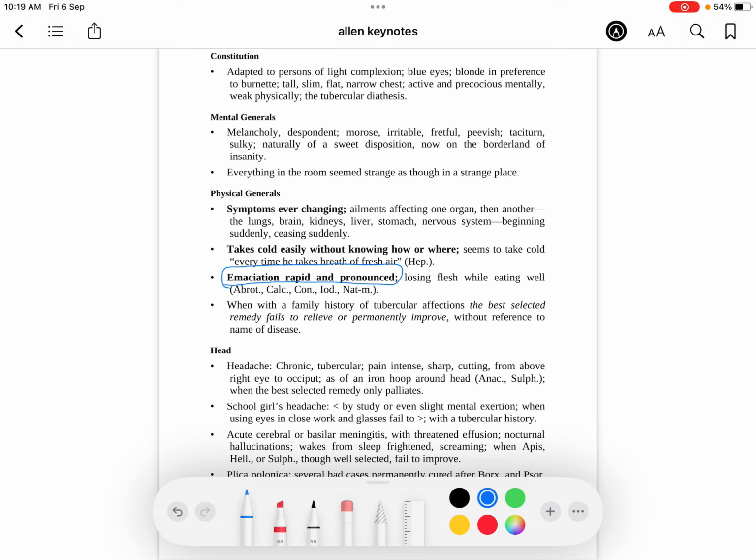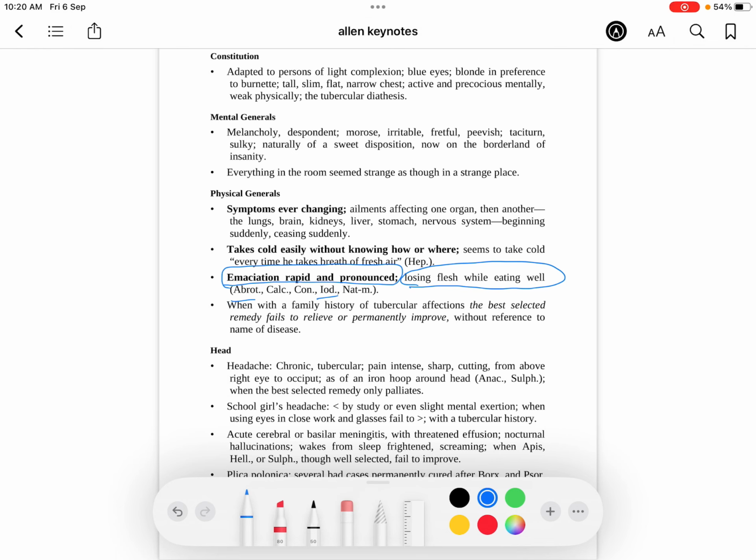So the emaciation of sanicula was progressive, whereas tuberculinum is tubercular, rapid and pronounced, losing flesh while eating well, which is also iodum, and others also. So here also I expect you to write the page numbers of Abrotanum, write the page number of iodum, that is 155. Sanicula also you can write. And in the Abrotanum page, write the page number of tuberculinum, that is 317. So while revising, you will turn back your keynotes to that page. So tuberculinum done, emaciation rapid and pronounced, losing flesh while eating well.